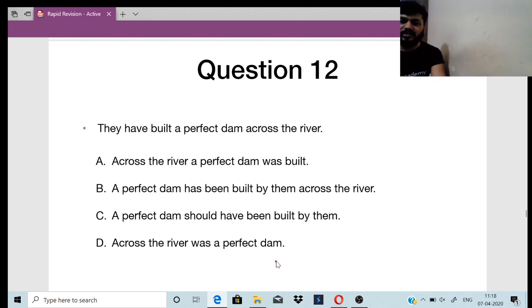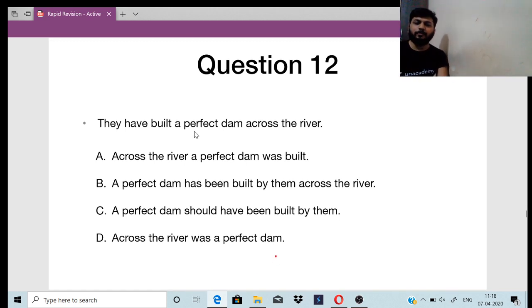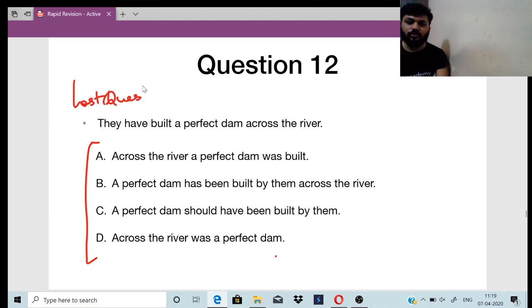So this is the last question we'll do. They have built a perfect dam across the river. So change the voice. This will be the last question, okay? The other four, do it as homework. I'll give the PDF in the group.